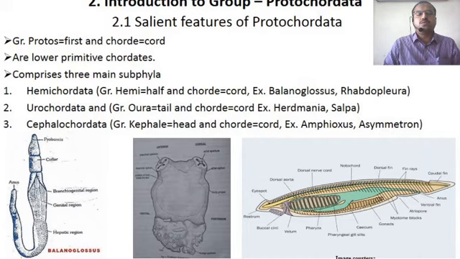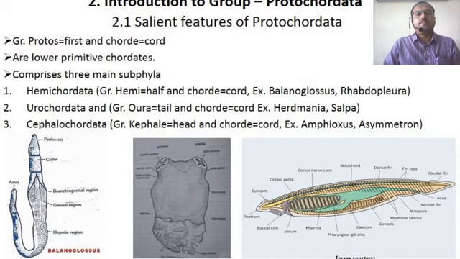This is the group of Protochordates in which the notochord persists throughout life, means it starts from the head up to the caudal or tail region, and it remains as it is throughout life. Among these three subphyla, the Cephalochordates are said to show all the basic or fundamental characters of chordates.